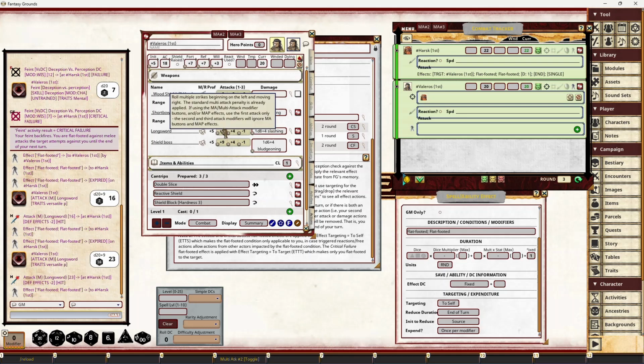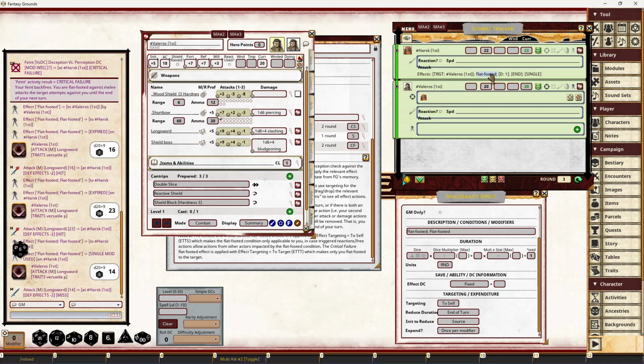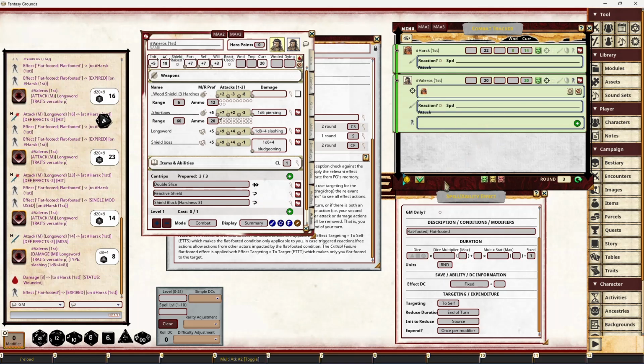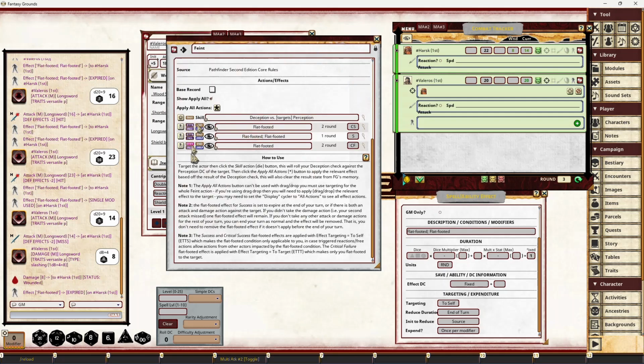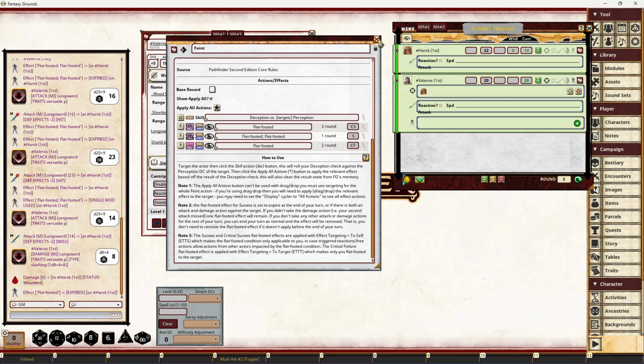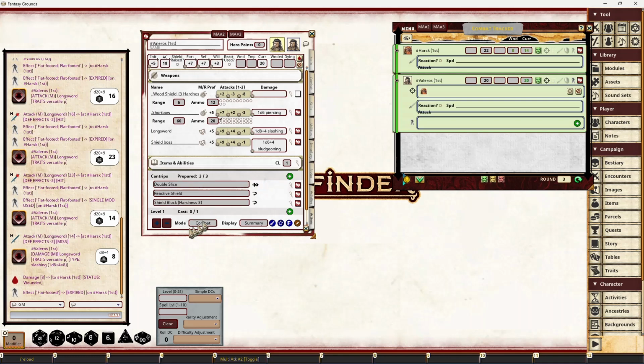So yeah, one attack removes just one of the flat-footeds, and then our damage removes the other flat-footed. So I've just got to remember to update that. I'll just make a note of that. Okay, sorry about that. Slight issue there. But when the effects are correctly set up, doing a feint is just so incredibly easy.